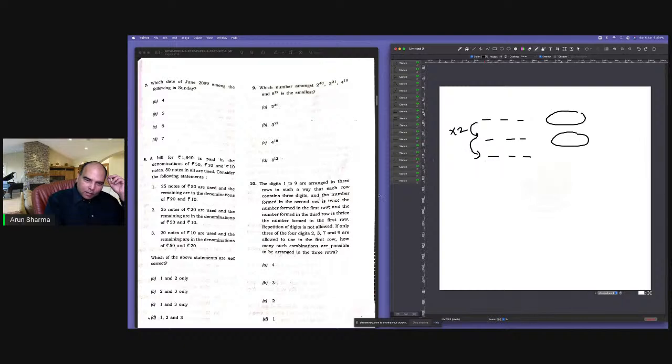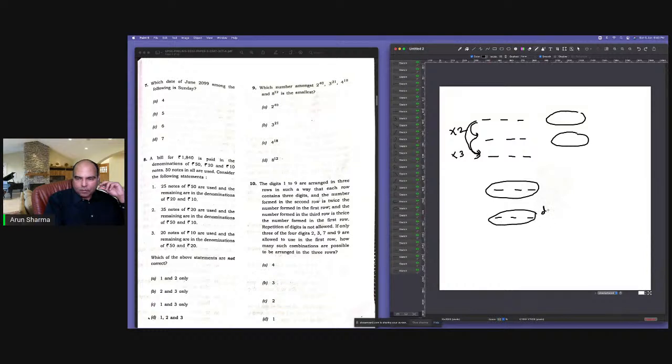So यहाँ से यहाँ डबल है और आगे क्या बोल रहे हैं? And the number formed in the third row is thrice the number formed in the first row. So this number is 3 times this. So whatever number we are forming here in the first row, उसका डबल नंबर यहाँ बन रहा है और उसका ट्रिपल नंबर यहाँ बन रहा है.